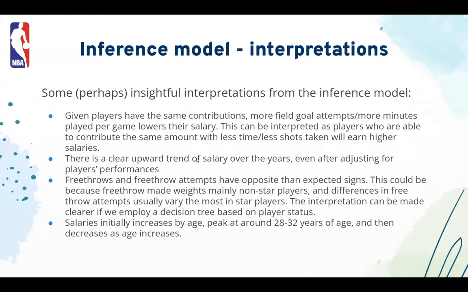Also, there's a clear upward trend of salary over the years, basically from 2000 to 2020. So if a player performs the same in 2000 and 2020, then he is predicted to earn much more in 2020. Also for field goal attempts, the higher the attempts, the lower the salary, because this is also adjusting for the percentages and shots made. If you have the same shots made and you take more shots, it probably means you're less efficient.